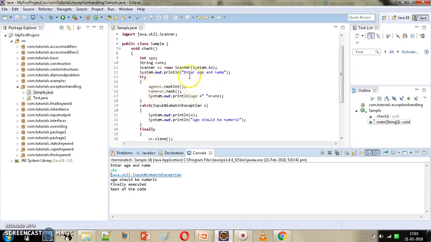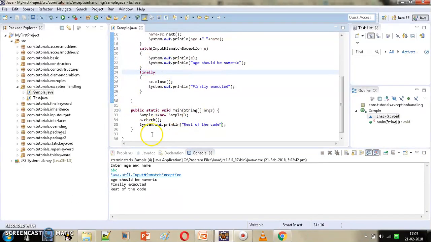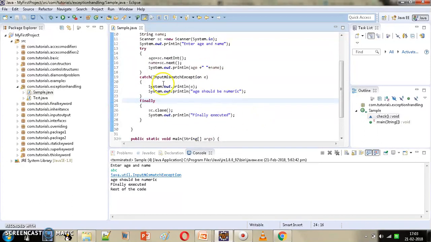From here, when the exception is thrown, control goes to the catch block. It tries to match the kind of exception. Yes, it is input mismatch exception. So catch block is getting executed, where we are getting this message java.util.InputMismatchException and age should be numeric. Thereafter, finally block is getting executed and then control goes back to the main method where we are getting the rest of the code. So we have seen two cases: what if exception does not occur and what happens when exception occurs. In both the cases we have seen finally is getting executed.